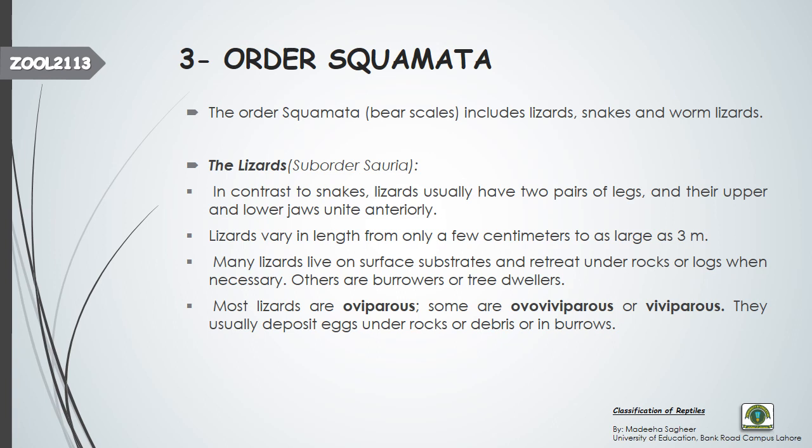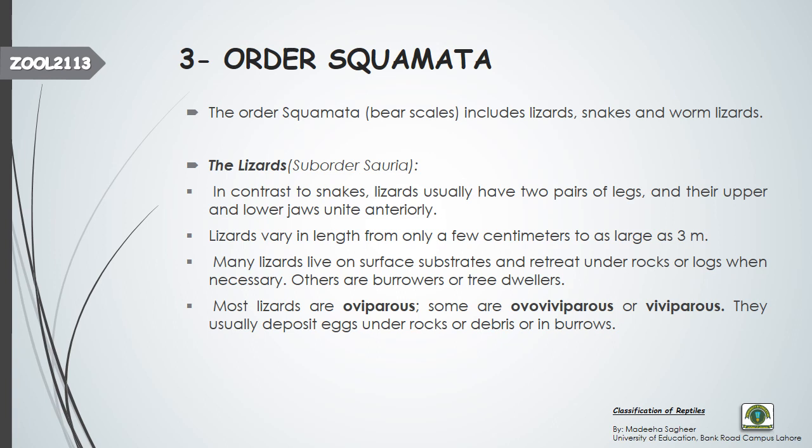So mostly the lizards move on the surface of the substrate, but when they feel danger, they retreat under the rocks or the logs when necessary. Otherwise, some lizards form burrows, and some are tree dwellers. That means they live on the trees. Dwellers mean they make their homes there. They used to live on the trees, tree trunks, like this.